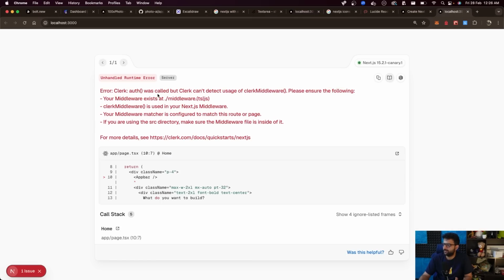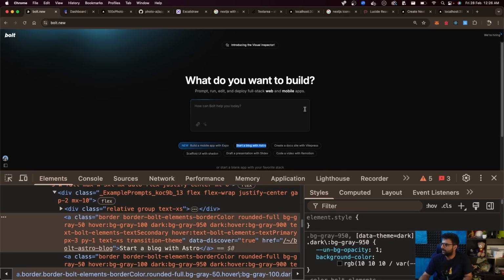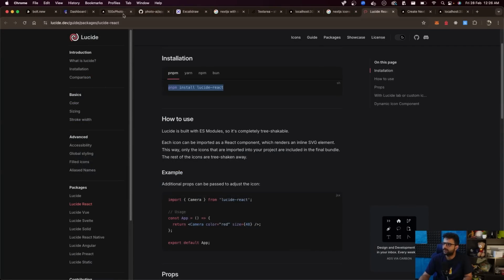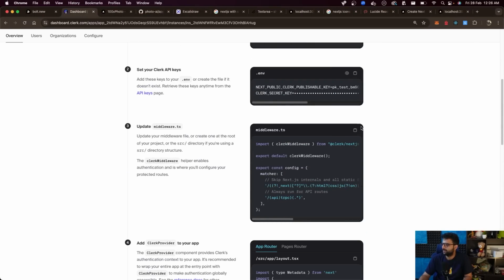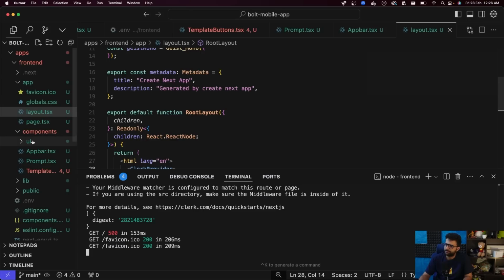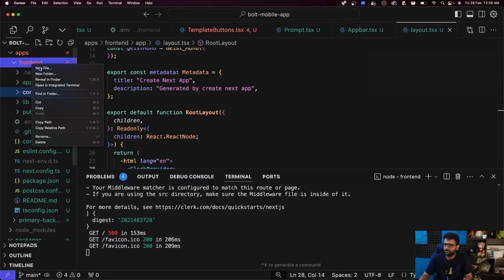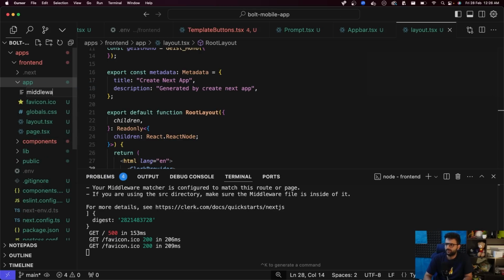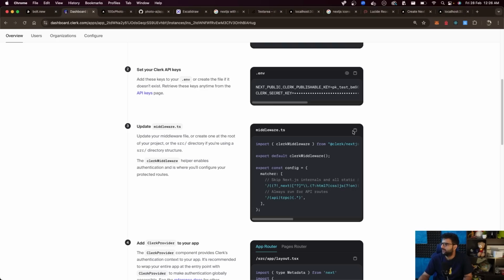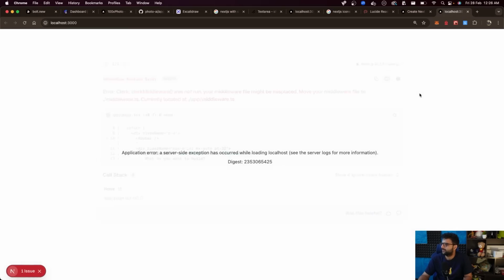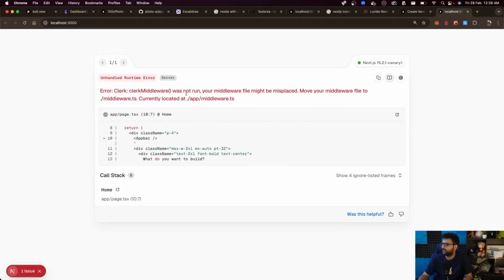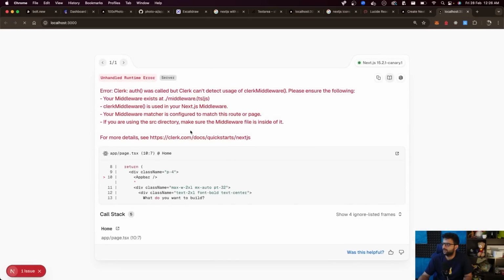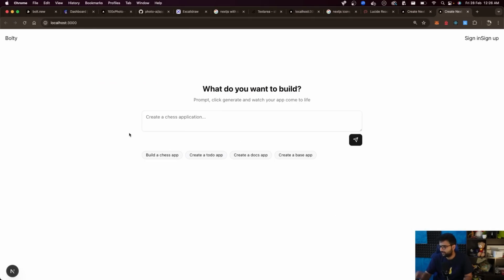So the thing is, I can add middleware. That's fine. That'll make it work or whatever. But we don't really need that. But if it gets us through this error, it's fine. Where is Clerk? Dashboard. Let's update middleware.ts to have this. Yeah, that's fine. App/middleware.ts or global. I always forget. Let's add it over here and see. Refresh. Probably the global folder then. So put it in front end. Refresh. There we go. Application seems to work.